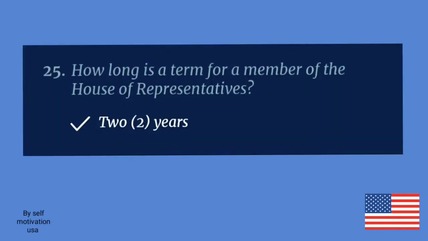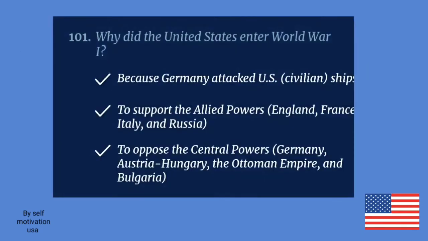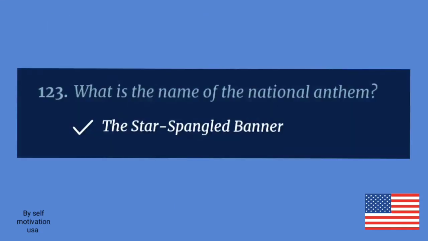How long is a term for a member of the House of Representatives? 2 years. Why did the United States enter World War I? Because Germany attacked U.S. civilian ships. What is the name of the national anthem?